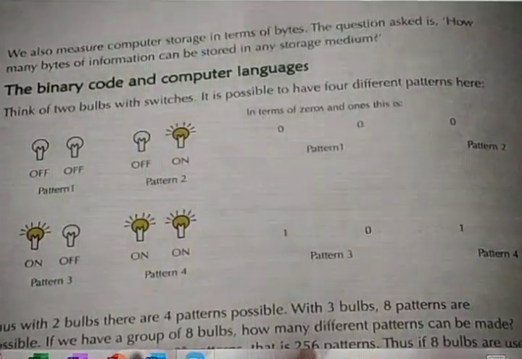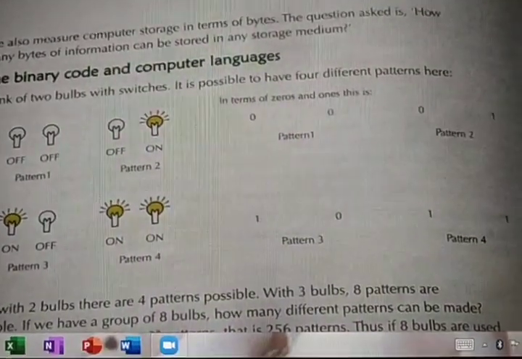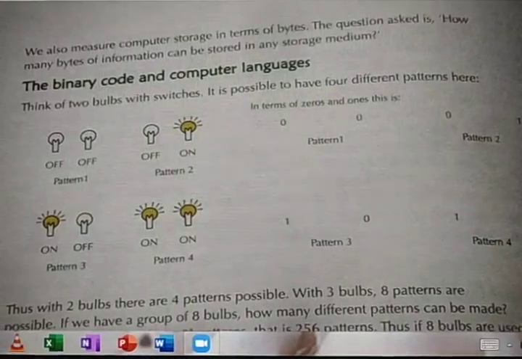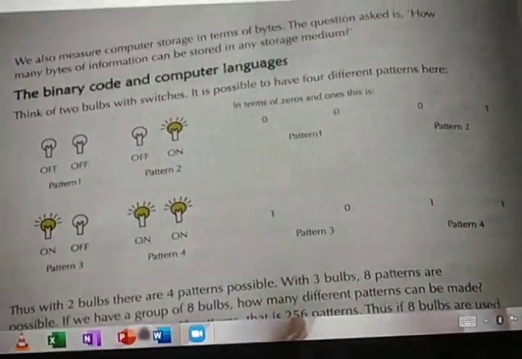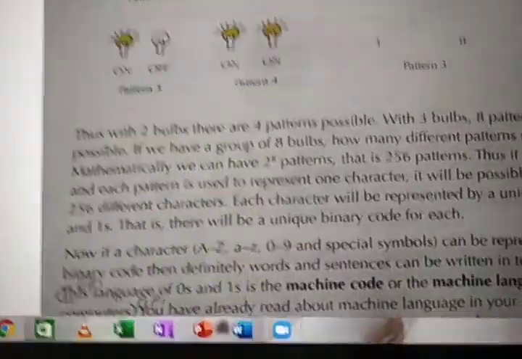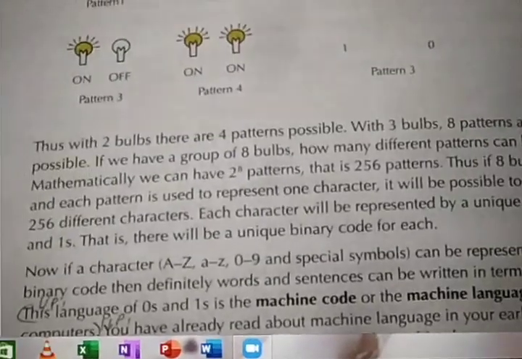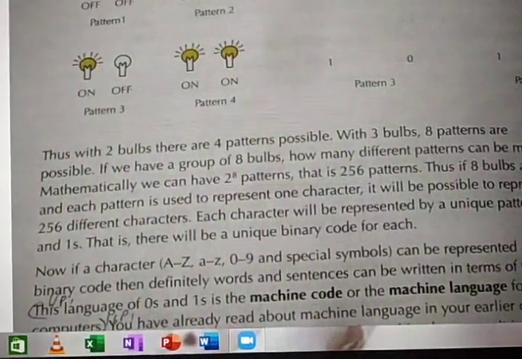Now we will see it in binary terms, in terms of zeros and ones. Now compare this and see. Off means 0 0. I told you a switch being off represents 0. Off on means 0 1. On off means 1 0. On on means 1 1. Okay, that is how binary digits are represented with the help of zeros and ones. Thus, with 2 bulbs there are 4 patterns possible.